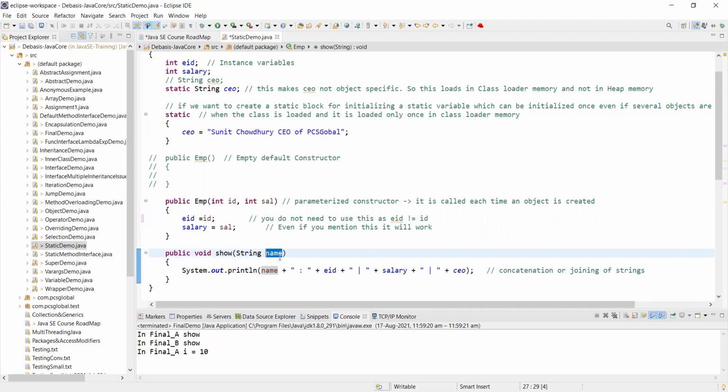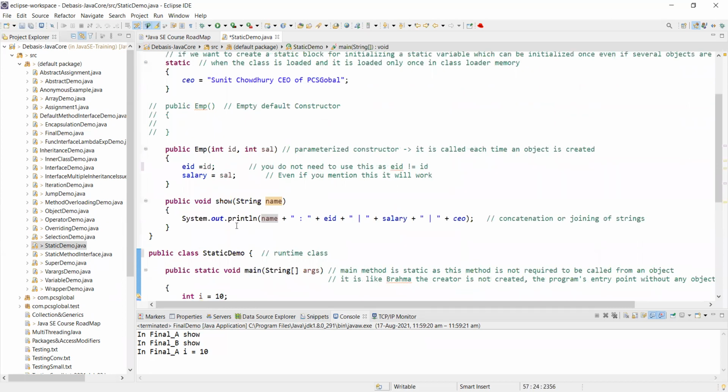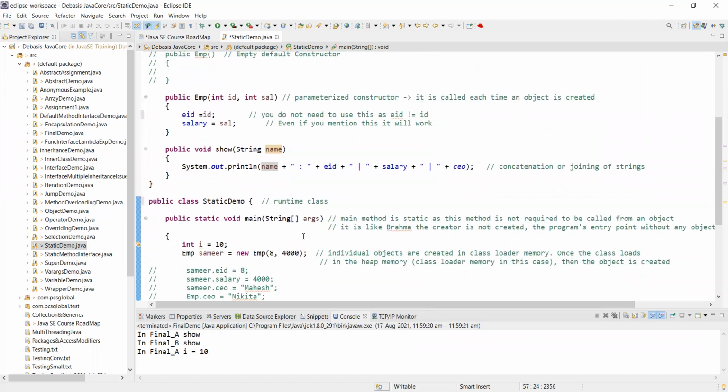We have passed in the name of the employee, which is Samir. And what is the purpose of show? What does the method do? It simply outputs something on the terminal. That something is defined by name, colon, EID, pipe, salary, pipe, and all the stuff.